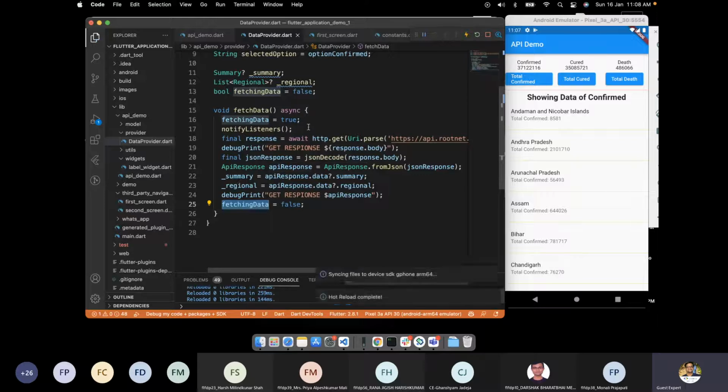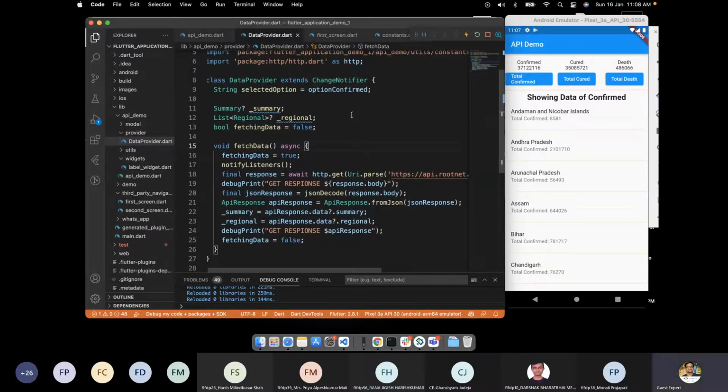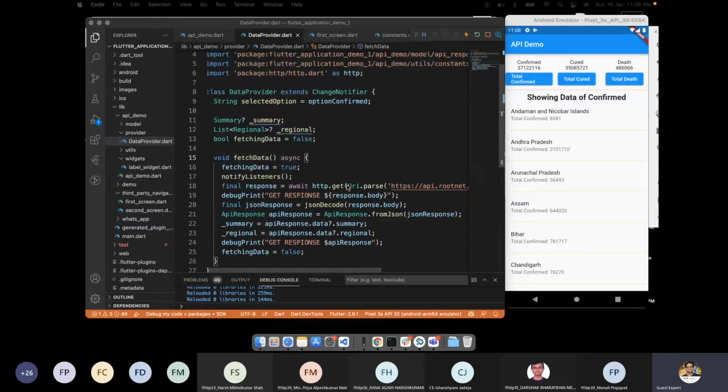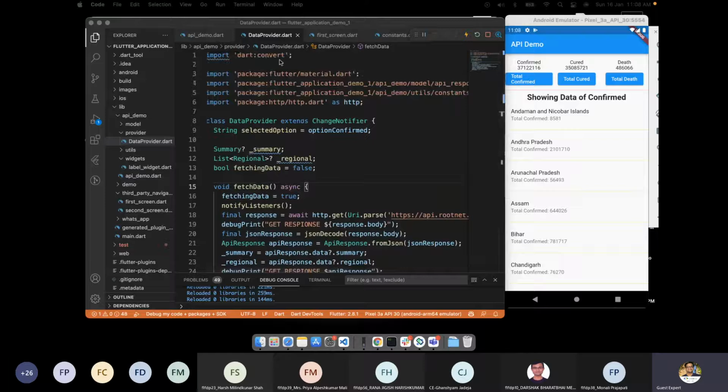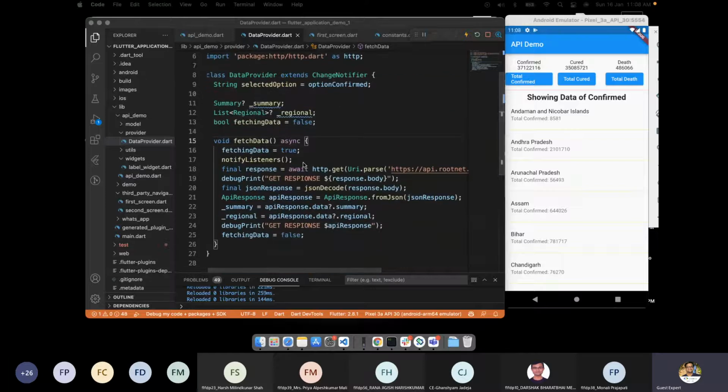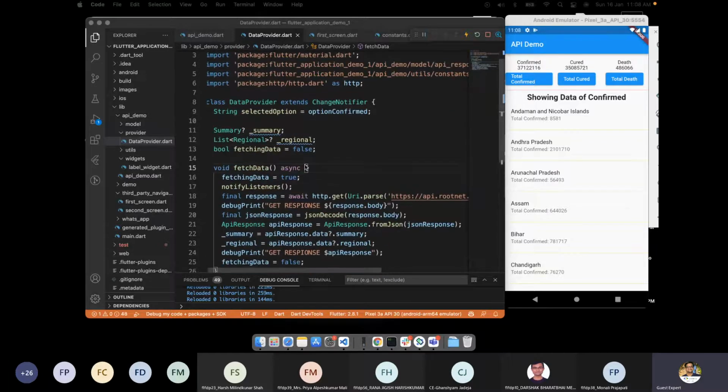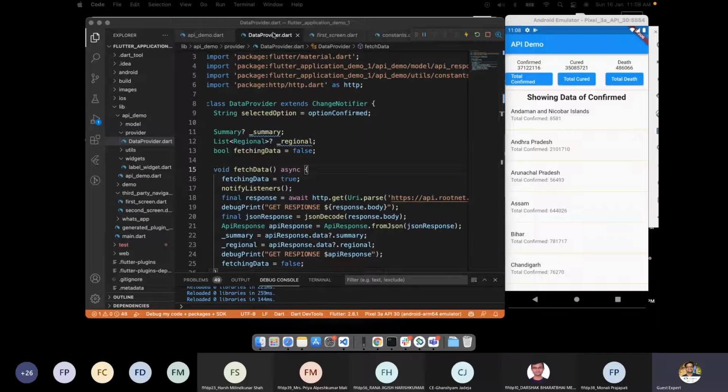Let's try to implement this first in our app, and then we will add this thing as well using the provider. Now this provider, we haven't used the code of a provider at all. See, we are not using anything here from the provider. This is just the pure class that we have used. We have created another class. If I remove